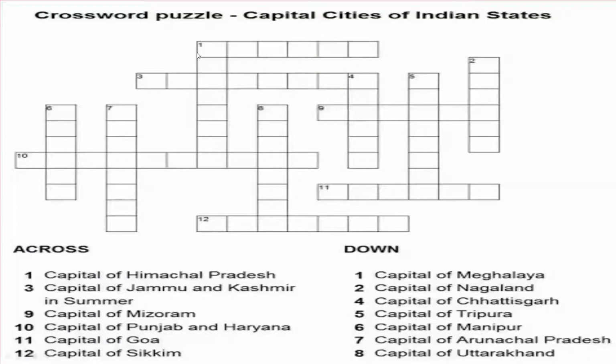Himachal Pradesh. Capital of Jammu and Kashmir. Actually, Jammu and Kashmir is now divided into 2 union territories, Jammu and Kashmir, and Ladakh. So sometimes we must observe the current situation also. According to the current situation, we have to explain to the students. Before the division into union territories, it had 2 capitals, a summer capital and a winter capital: Srinagar and Jammu. Yes ma'am, Srinagar is the summer capital, Jammu is the winter capital.